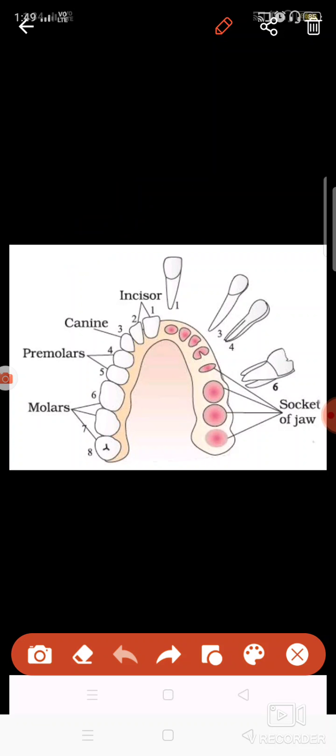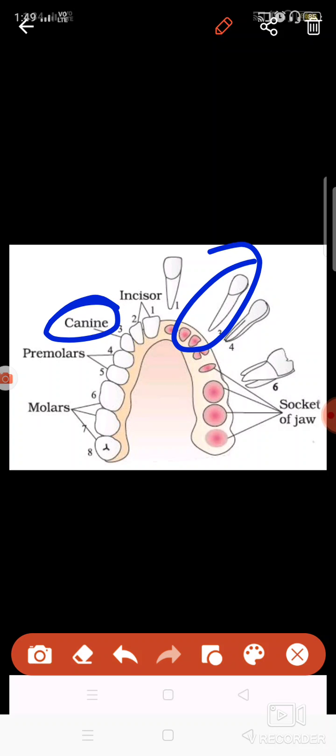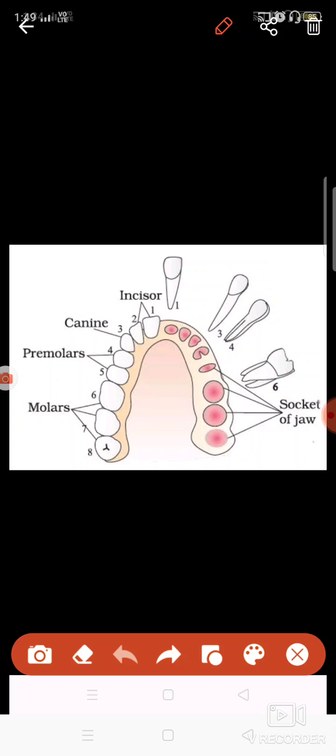Then there is one this side and one this side, that is two. On the sides of the incisors are found canines. These look like this, these are sharp ones. These help in tearing the food. When anybody is eating flesh or any hard object, it will be torn by using canines. These are two in number, and incisors four in number.